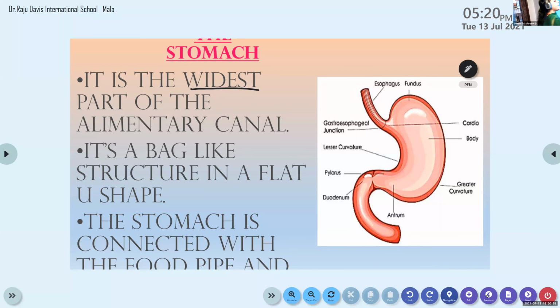And it is a bag-like structure. Our stomach is a bag-like structure in a flat U shape. Here you can see a U-shaped bag-like structure. That is the structure of our stomach.